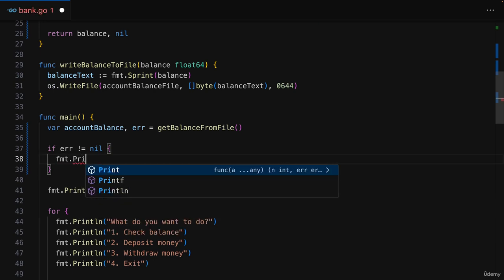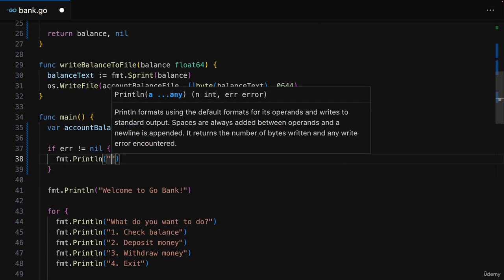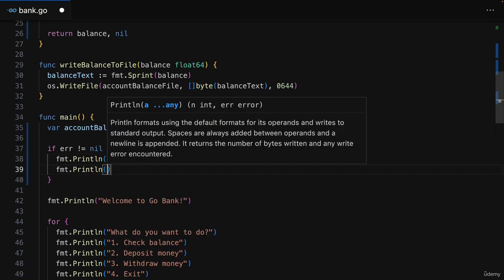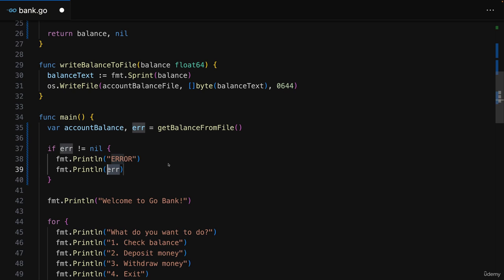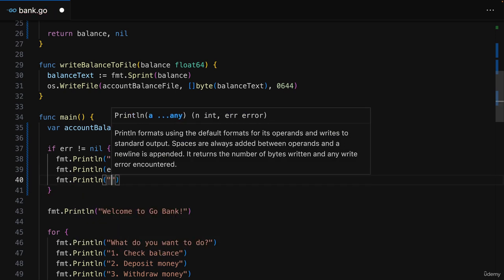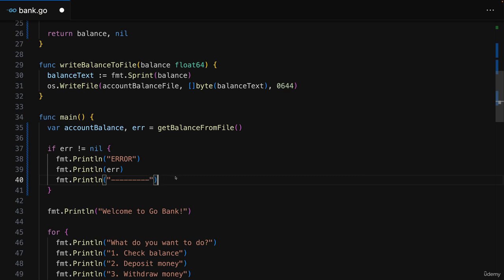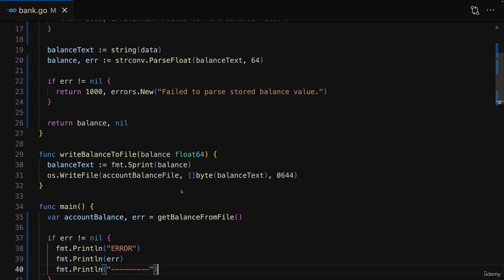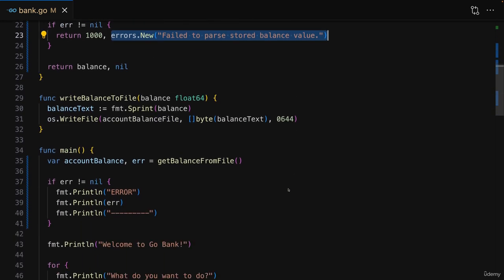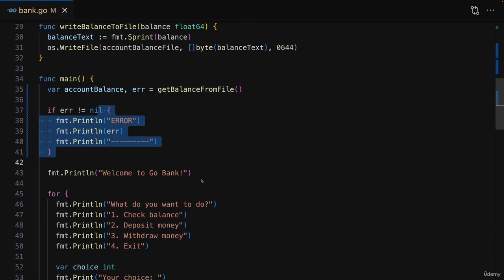And then here we could, for example, output this extra error message and output error in a new line, and then below that, the error value. And you can refer to the error value like this, and it will automatically output the attached message. And then below that, to set this apart, I'll output a couple of dashes. And that's how we can add our own error handling, how we can handle the built-in errors and then generate our own errors, and how we can handle those custom errors as well.